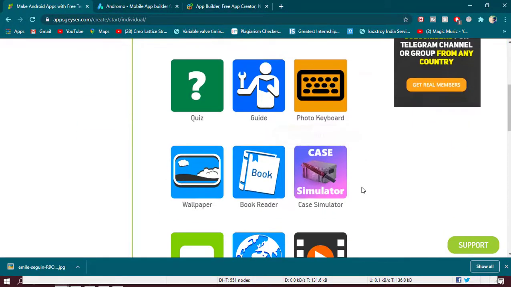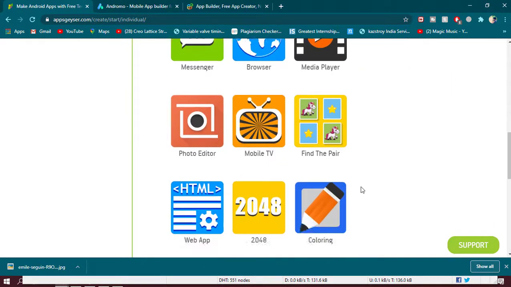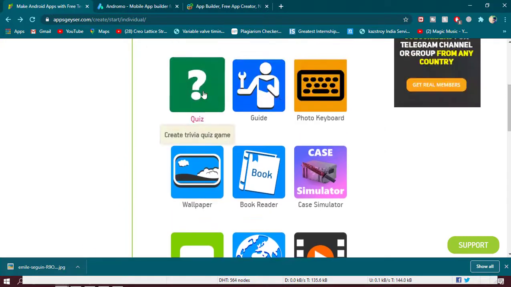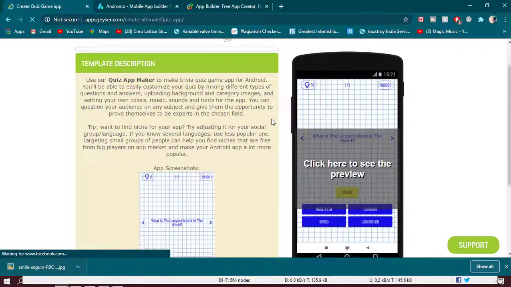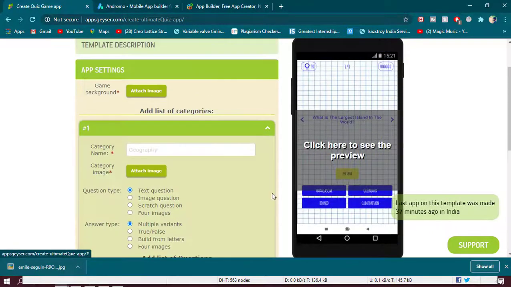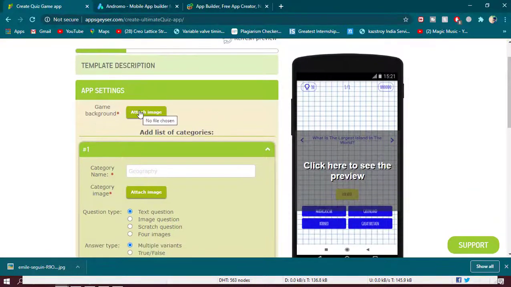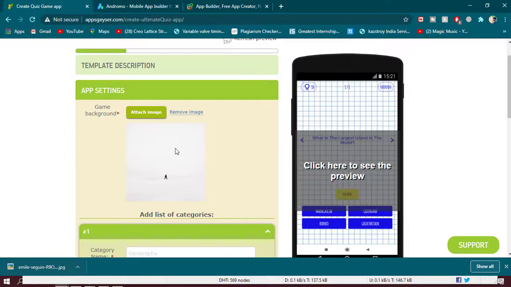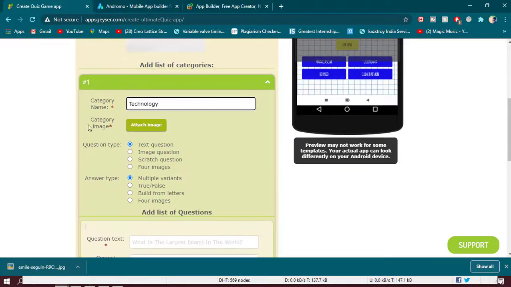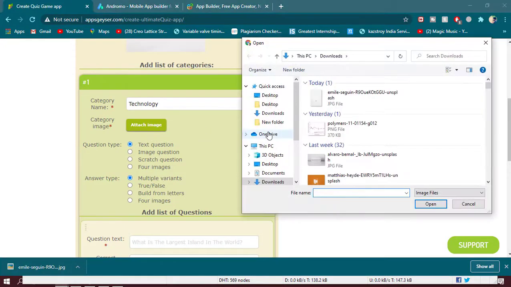Let me go ahead and create an app to check out how good this website works. So let me create a quiz app. Right up here on the right side you have a preview of what you're developing. There is a template to go into the development stage. Click on next, and right up there you have tons and tons of customization. You can just add a background to the app. I just added a man working on a white backdrop.